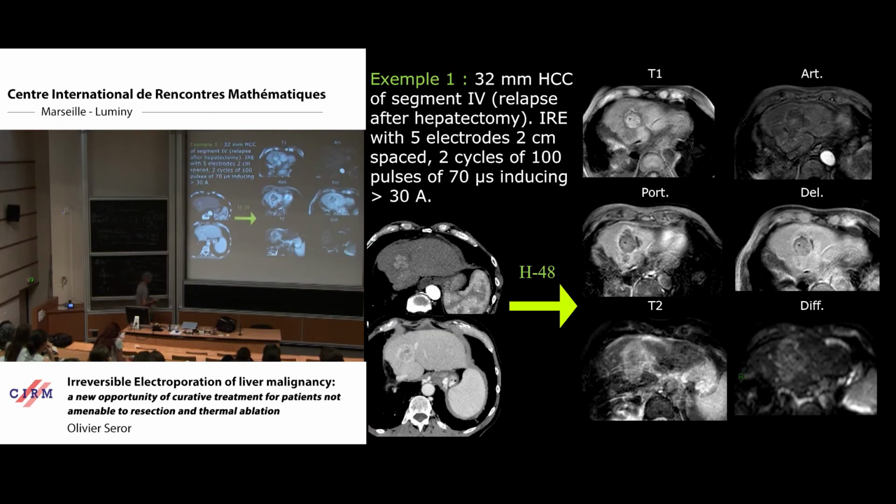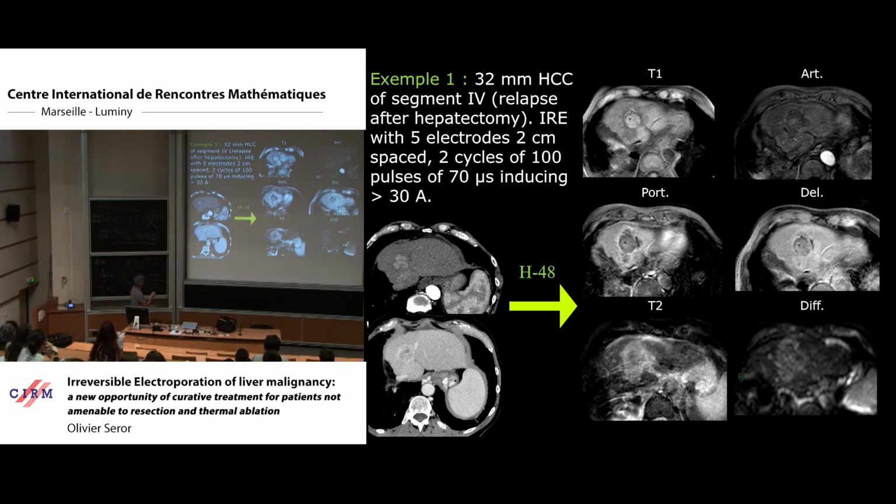So I show you some images. This is the tumor before the treatment, on a CT scan. We injected iodinated contrast medium to obtain one pass at arterial phase, because this tumor, hepatocellular carcinoma, is hypervascular.